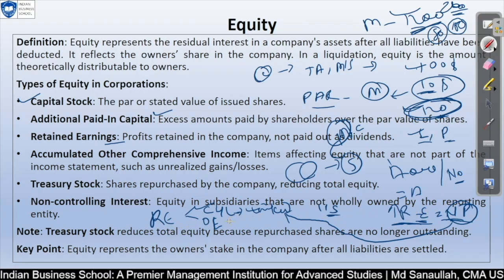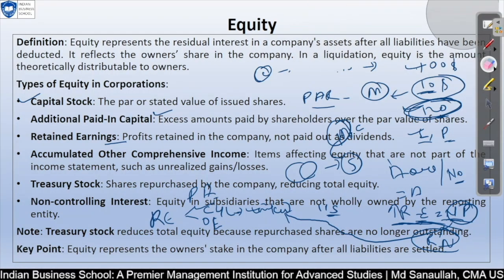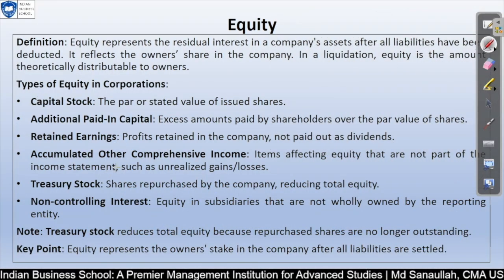And as I told you, in the balance sheet all GLs are permanent accounts, and the income statement ones are not permanent. So these have been divided into two different types, real and nominal. This is not our topic, it is golden rule kind of stuff you might have learned when you were in graduation. So we have discussed retained earning. Retained earning is your net profit which is retained, which you have not paid as a dividend.